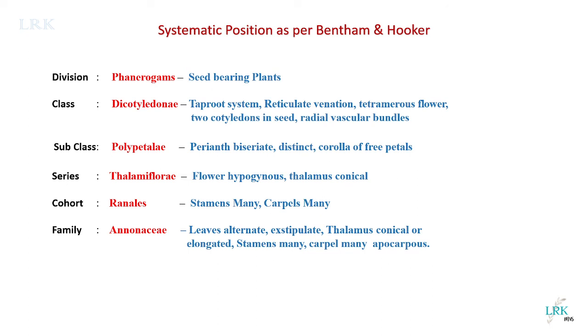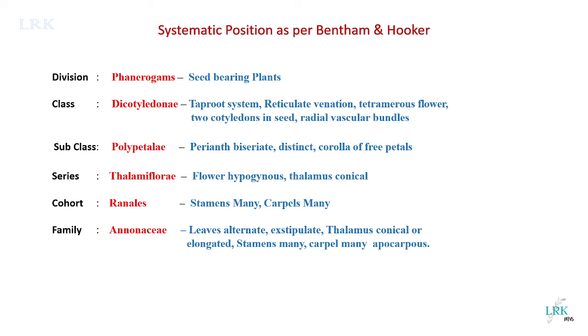In Thalamiflorae, the thalamus is conical. Flowers are hypogynous. Thalamus is conical, so they are placed in Thalamiflorae. And the order is Ranales. Ranales order shows many carpels and many stamens. Indefinite number of stamens and indefinite number of carpels are arranged spirally over the thalamus.